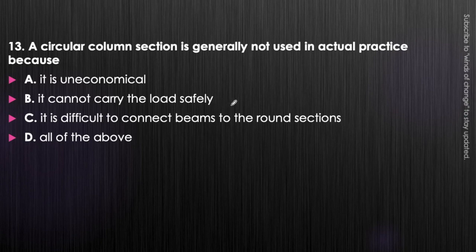It cannot carry the load safely, which is also incorrect. In actual practice, circular columns are very effective in carrying the load, okay, but there will be the difficulty to connect beams to the round sections, since it will be a curved portion, so anything which can be connected to it will be in the direction tangential to it. So that is why we do not prefer the circular column section, so that the other beams or whatever strut is connected to it can be easily attached. So option C is the correct answer, that is, it is difficult to connect beams to the round section. Next question.